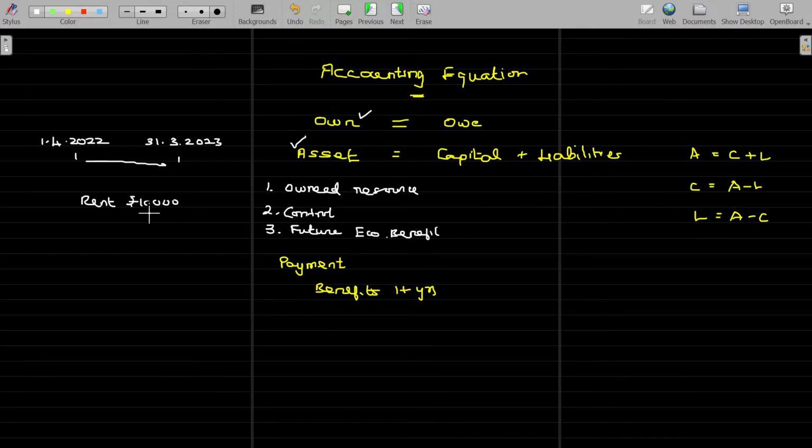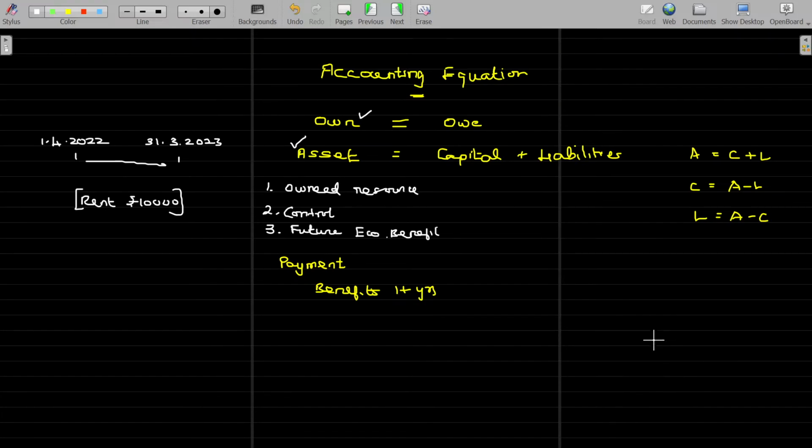I can enjoy the benefit only for that month. Then this rent will be expenses. The rental payment gives me benefit for the month, that month only. And that benefit is also expired. That benefit expired before 31st March. Thereafter, you are not allowed to stay.